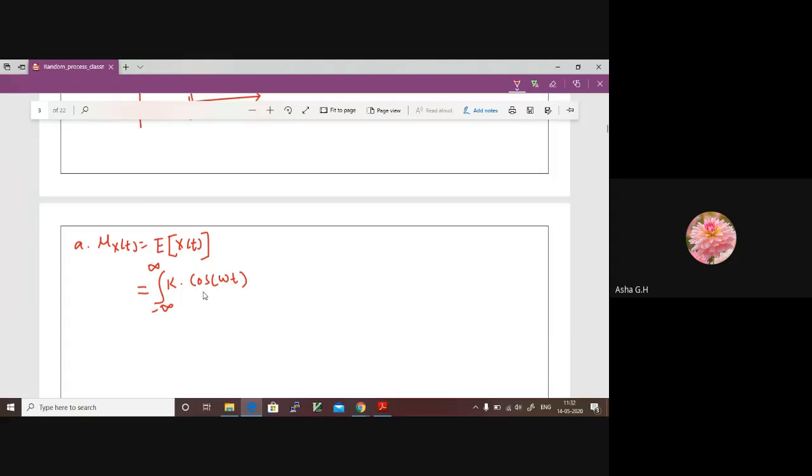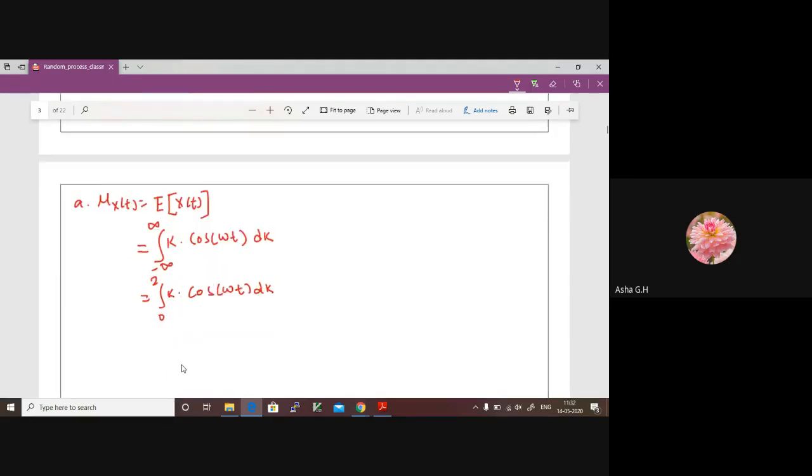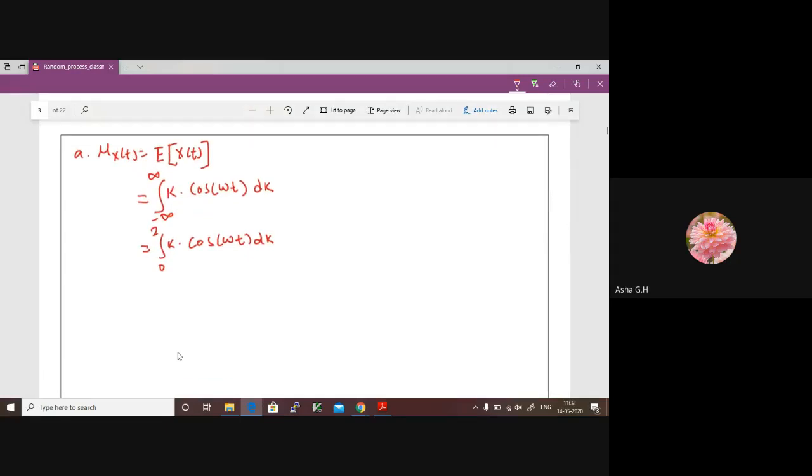And it should be integrated with respect to k. Now this should be from 0 to 2 of k cos omega t dk. Now tell me what is the answer for this.